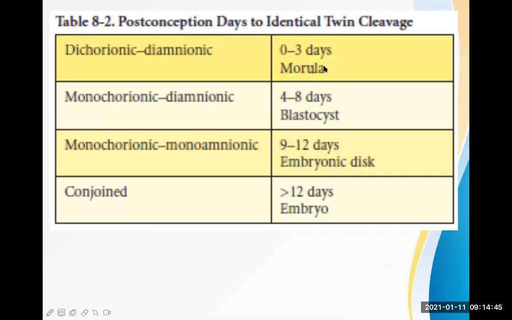You can answer within 72 hours, that is in the stage of morula. Monochorionic diamniotic up to 8 days, when this is known as a blastocyst stage. Monochorionic monoamniotic in the embryonic disc stage, 9 to 12 days, and after that it's a conjoined twin. All of these are known as identical twin because they develop from same zygote.